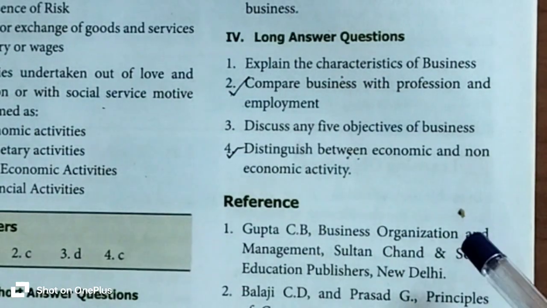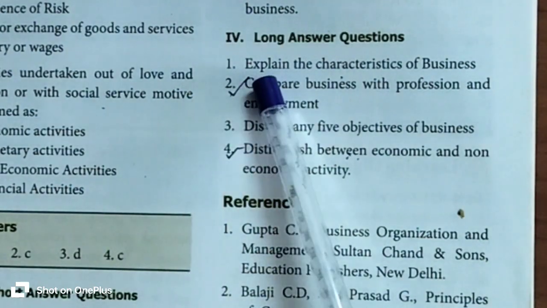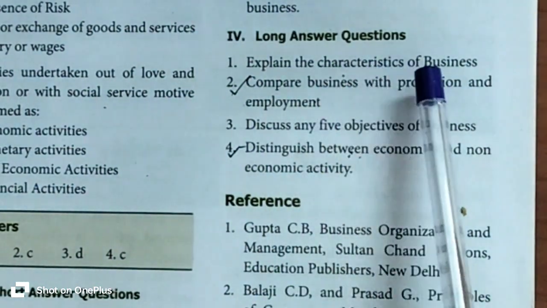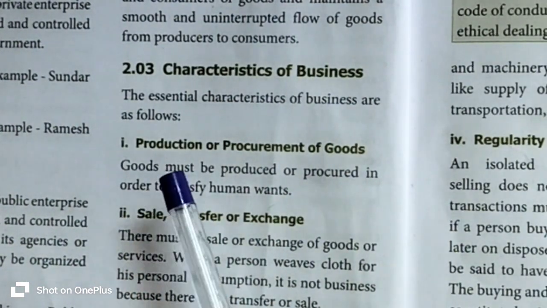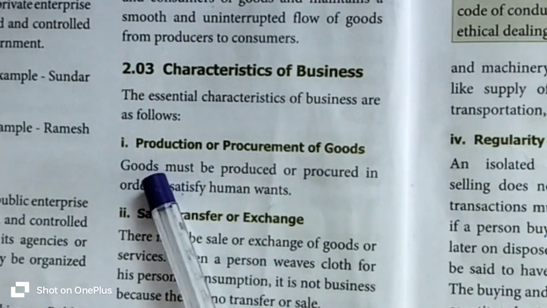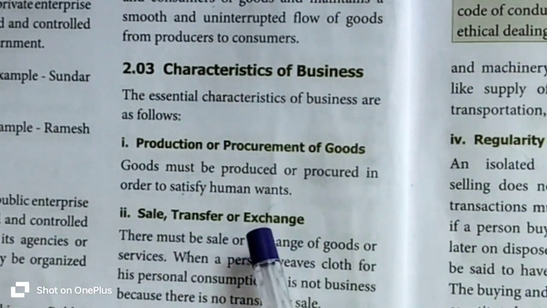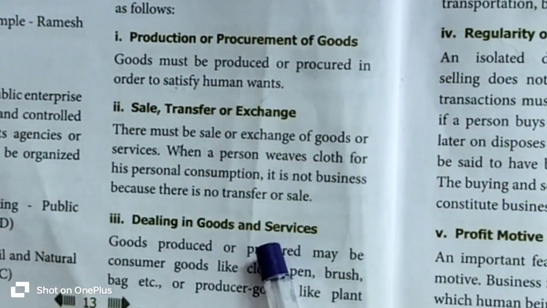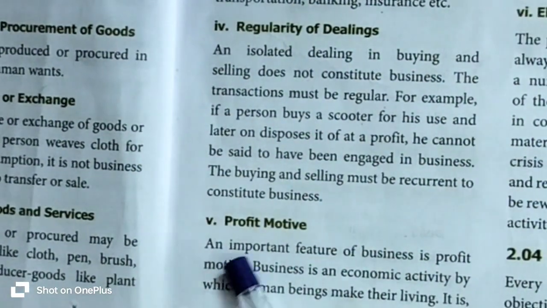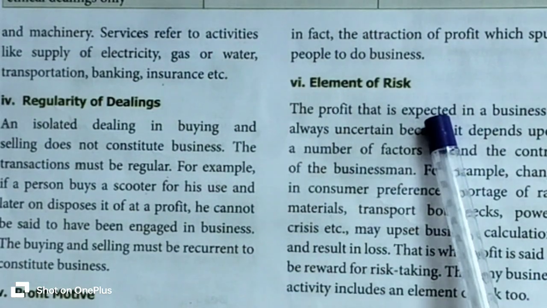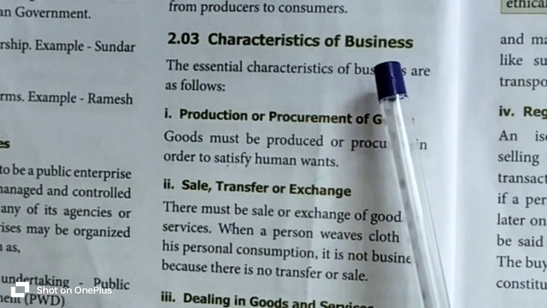Hi students, 11th Standard Commerce, Chapter 2, Objectives of the Business, Detailed question number 1: explain the characteristics of the business. There are 6 essential characteristics of the business. The following are: production or procurement of goods, sale, transfer or exchange, dealing in goods and services, regularity of dealing, profit motive, elements of risk.